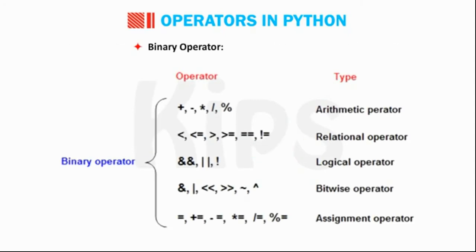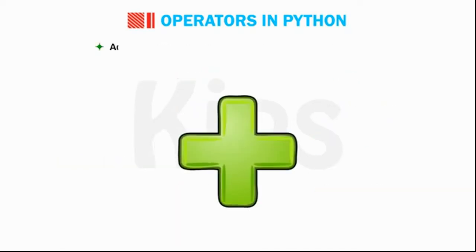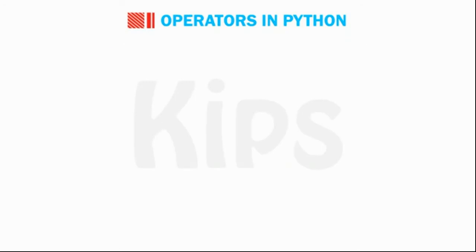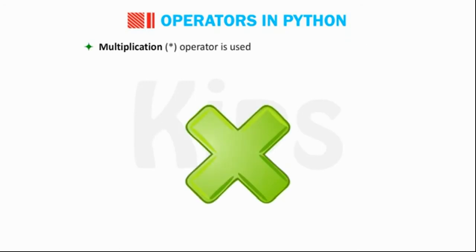Binary operator. It works on two operands. For example, a + b. Here + is a binary operator working on a and b. Binary operators can further be classified as addition. The plus operator is used to return the sum of the values. Subtraction. The minus operator is used to subtract the values. Multiplication. The * operator is used to find the product of the data.